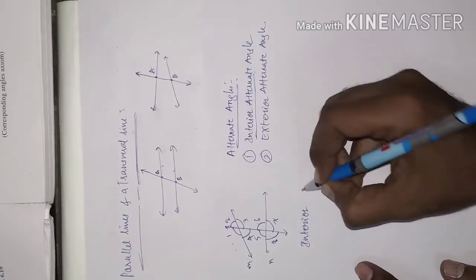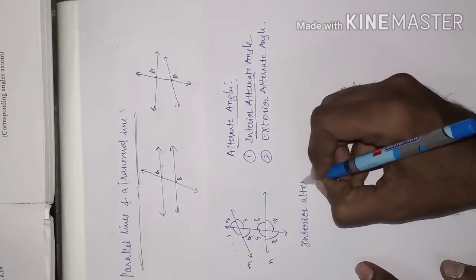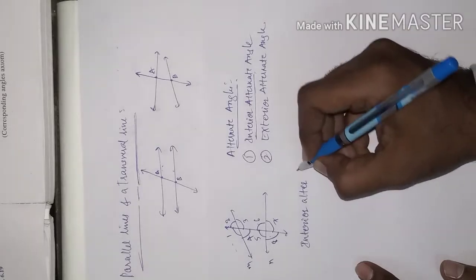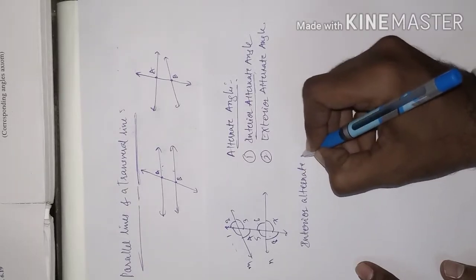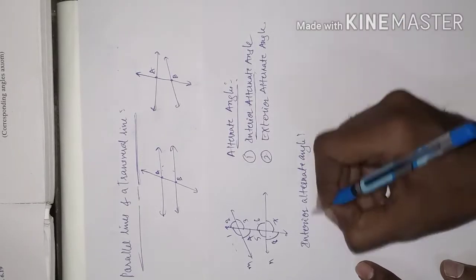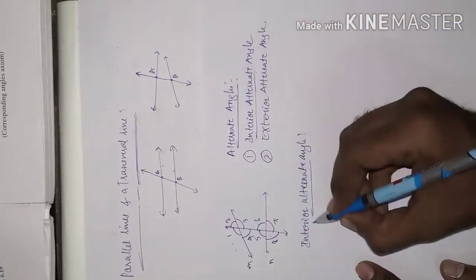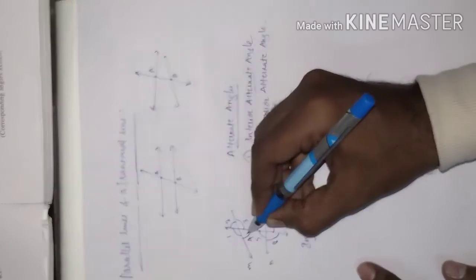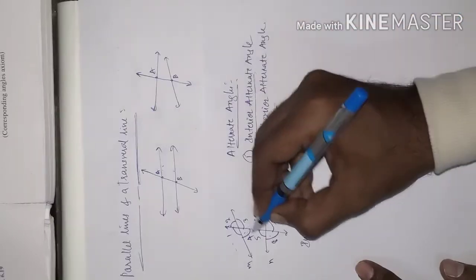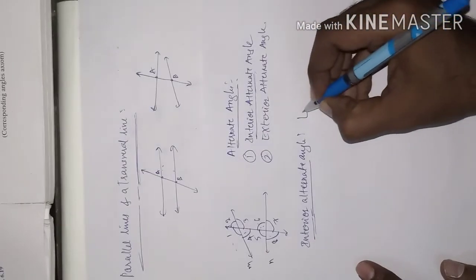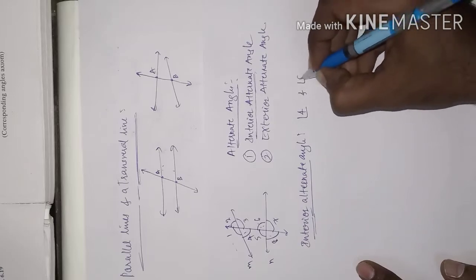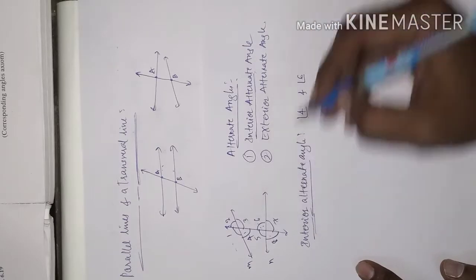Interior alternate angles are formed at the interior part of the transversal line. Which are the positions of the interior alternate angles? Angle 4 and angle 6, angle 3 and angle 5.